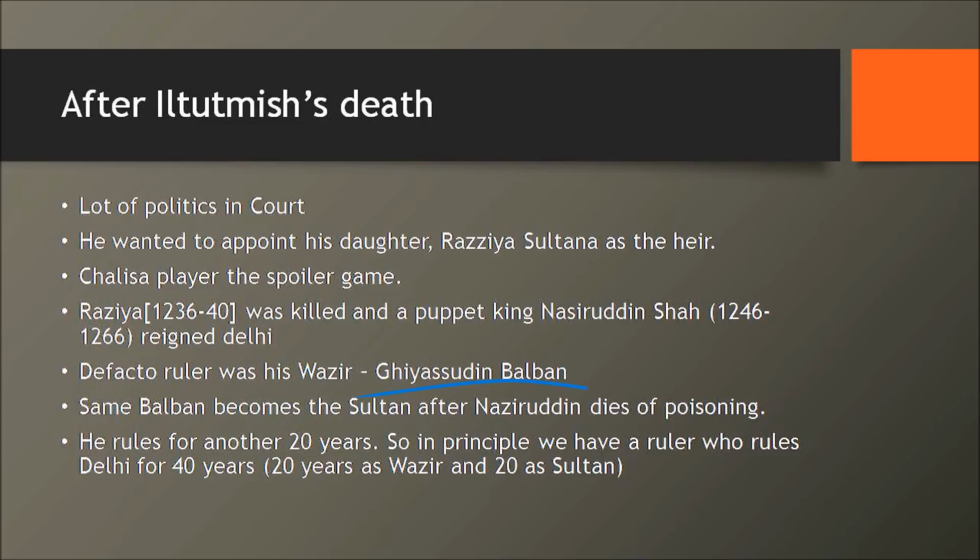Now Balban, again, Nasiruddin Shah somehow dies of poisoning. Everybody thought it was Balban, but then without any question, Balban becomes the next king. So he rules for another 20 years. Now totally you have 20 years of Nasiruddin Shah and 20 years of Sultan Balban himself. That means 40 years you have one man who's ruling Delhi. So you can see the influence that he would have had, right?